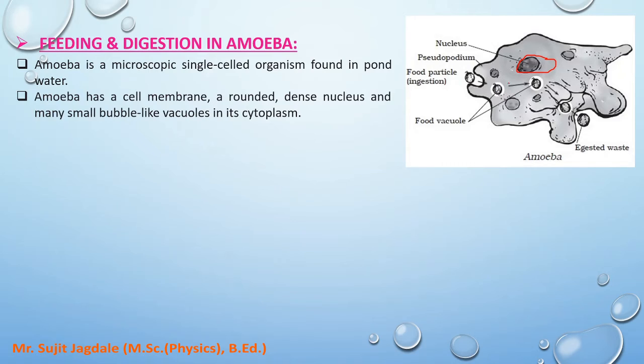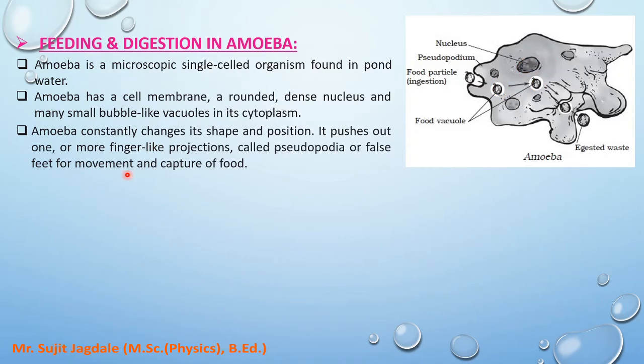Bubble like vacuoles. Here you can see that bubble like vacuoles are present on that cytoplasm. Okay, now if we consider the next concept, amoeba constantly changes its shape. It is very important. Amoeba has indefinite shape. That means its shape is not fixed, because its shape and position is continuously changing, and it pushes out one or more finger-like projections called pseudopodia or false feet for the movement and capture of food.